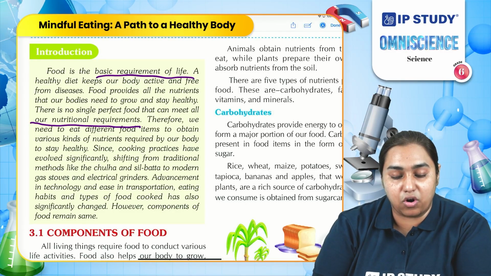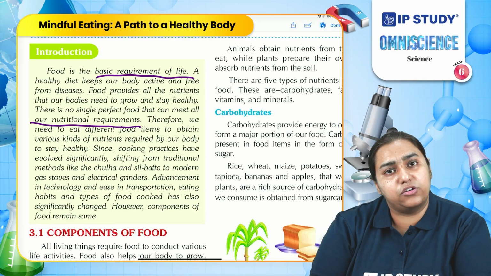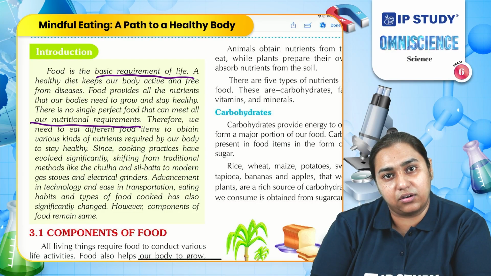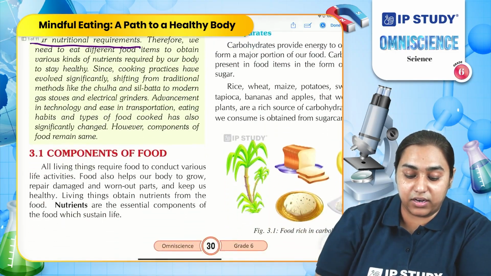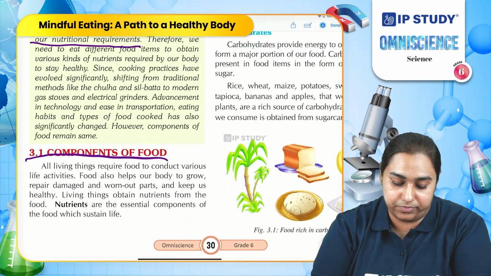All these things are called nutrients. So, does food have only one type of nutrient or different types of nutrients? Well, to get this answer, let us further study the chapter. Components of food.